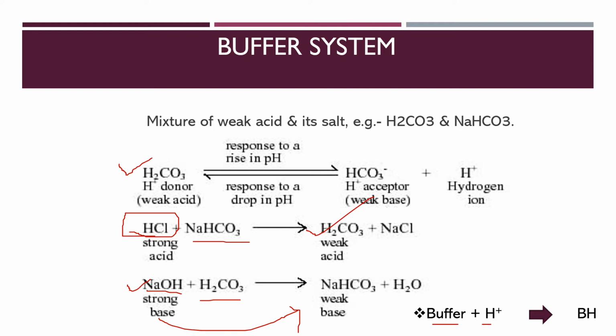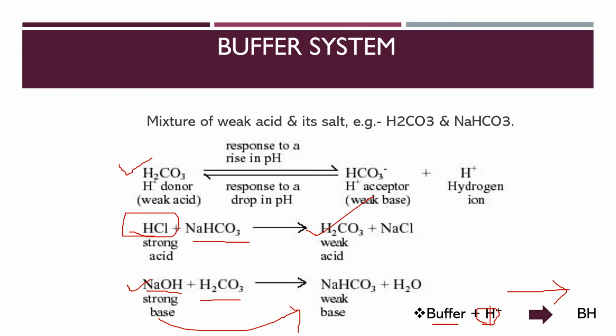A free H plus combines with the buffer to form a weak acid that can either remain as an unassociated molecule or dissociate back to the buffer and H plus. When the H plus concentration is very high, the reaction will be forced to the right side as long as the buffer is available.